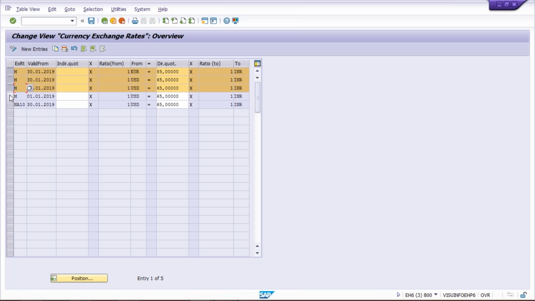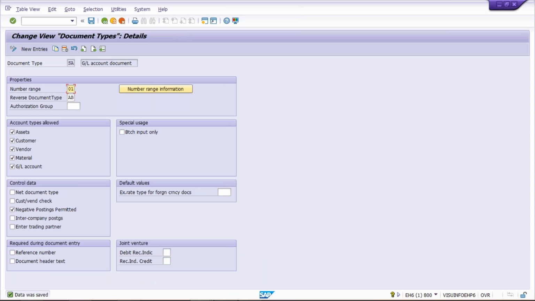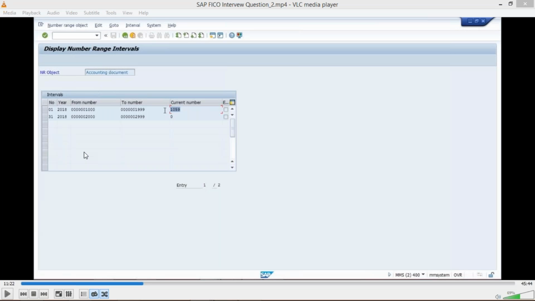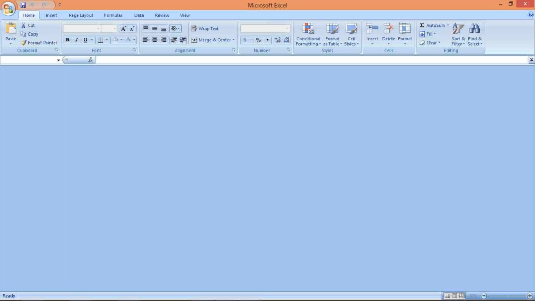Okay, these all are the exchange rate types. Against the exchange rate type, we are going to maintain the exchange rate. So whenever you maintain the exchange rate against the exchange rate type, then what will happen? Even if you post any transaction, whenever you post, let me open an Excel sheet here. So whenever you post any transactions in foreign currency, then what is happening?